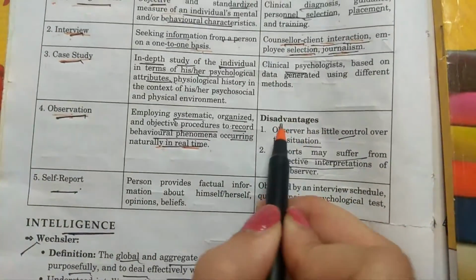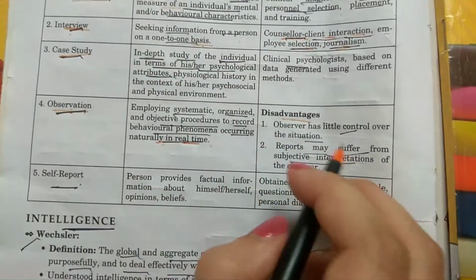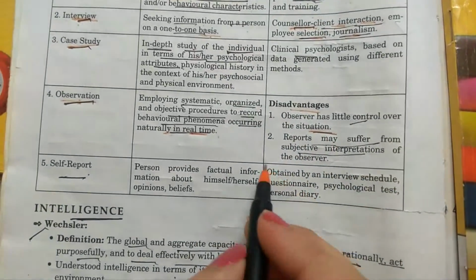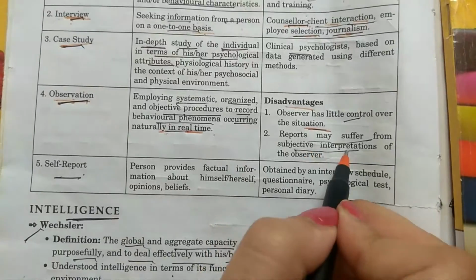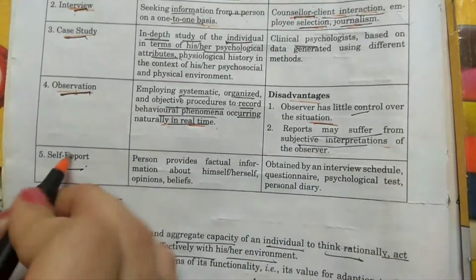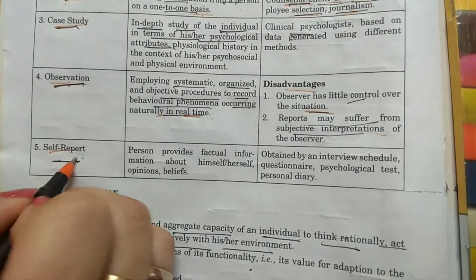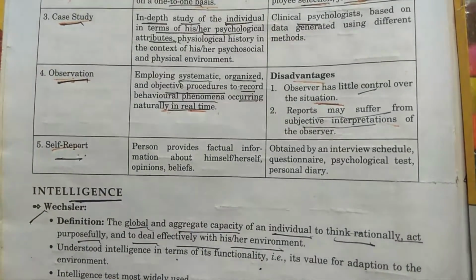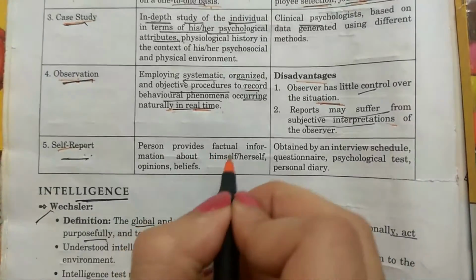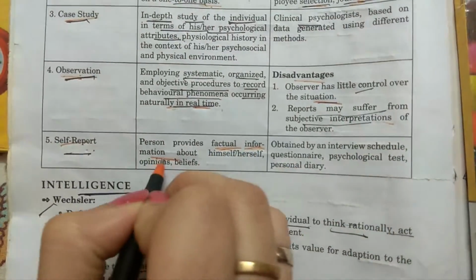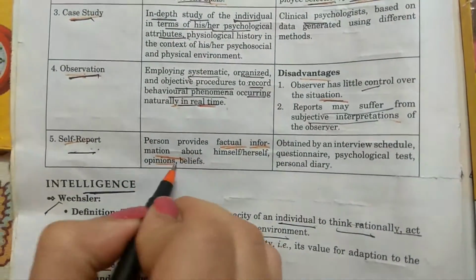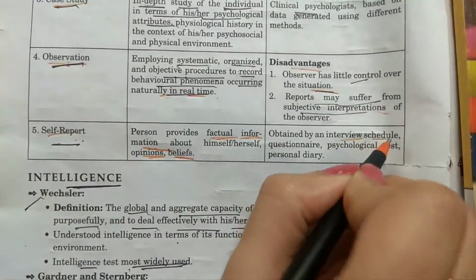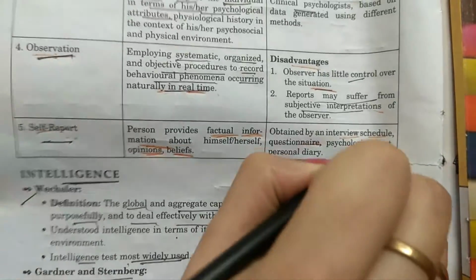And there are some disadvantages of observation. An observer has little control over the situation, it has no control, and reports may suffer from subjective interpretation of the observer. Now, self-report. Self-report means the report which is given by a person himself or herself, that is factual information about himself, opinions and beliefs. It is obtained by an interview, schedule, questionnaire, psychological test.